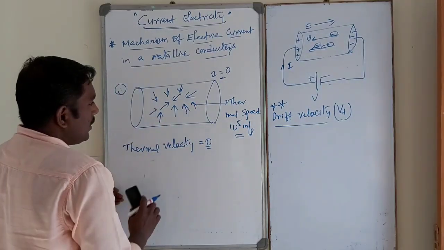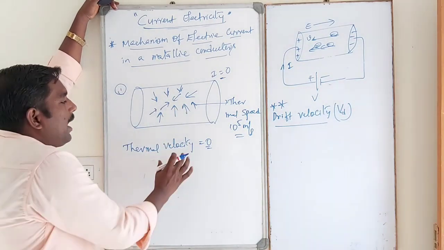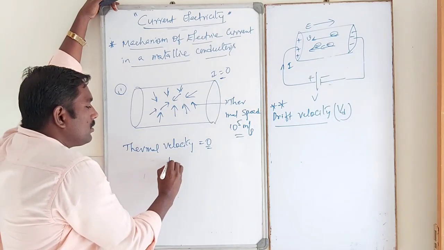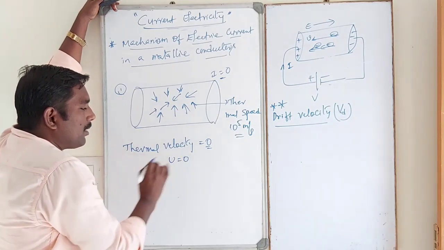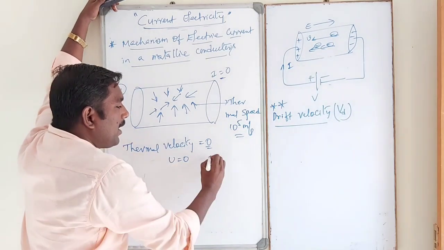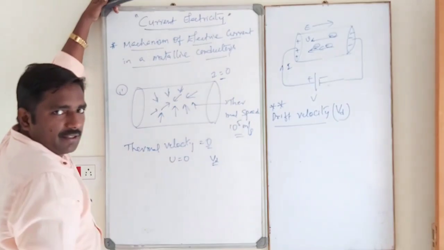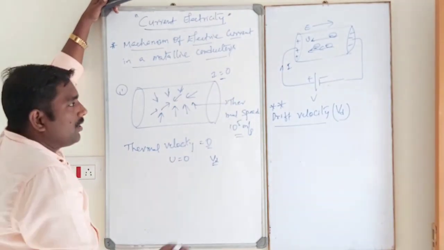Please remember it. Initially, the average thermal velocity is equal to 0. This is the thermal velocity. After application of the electric field, the drift velocity is like this. Vd is the drift velocity.